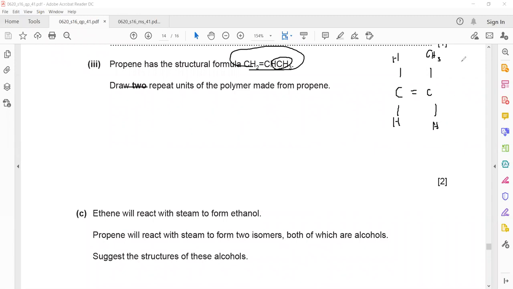So what I did, I rearranged the structure of the monomer. But I have to draw a polymer with two repeat units, meaning I have to repeat it twice. So this is one unit, and this is another unit.